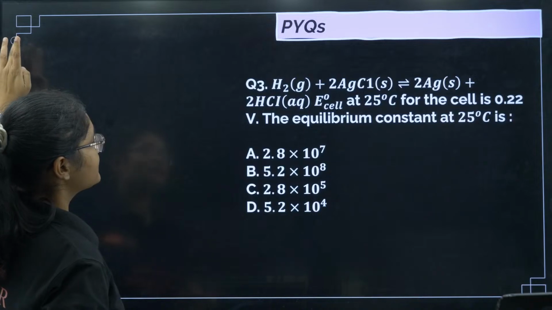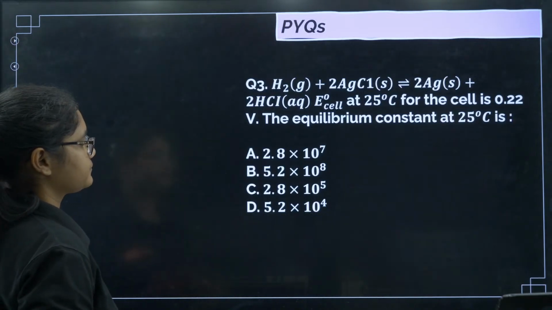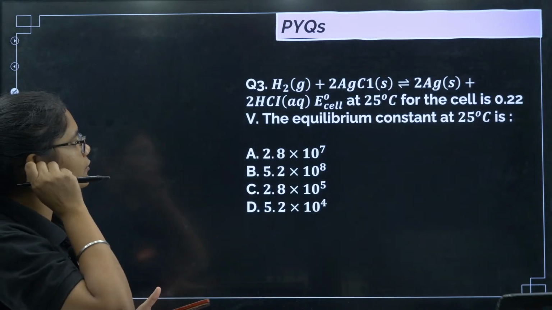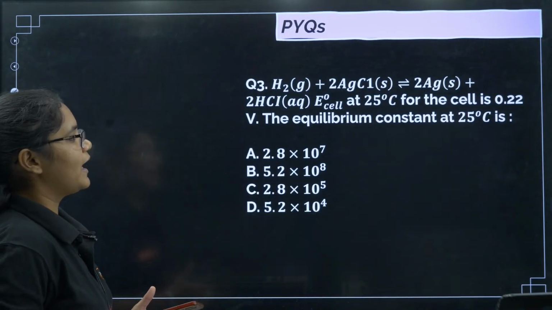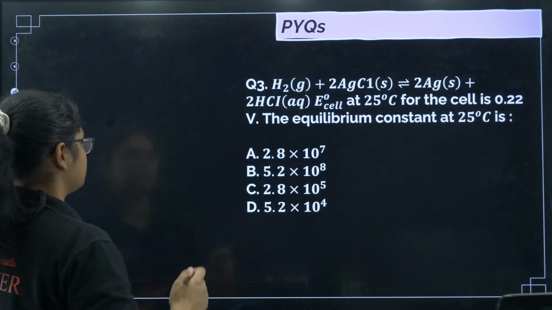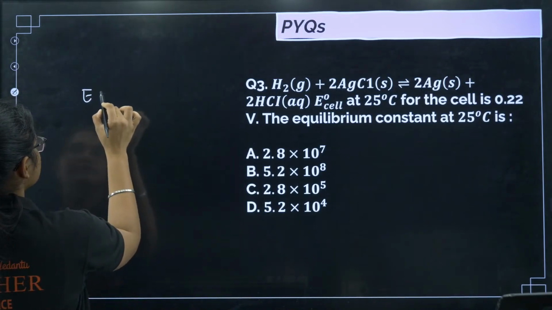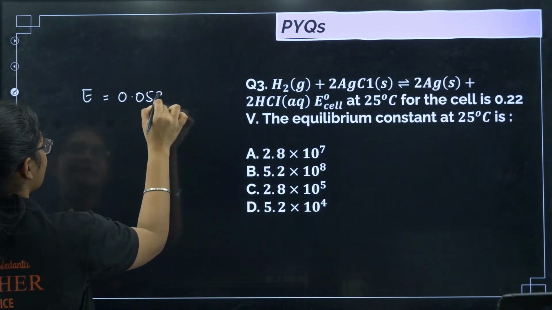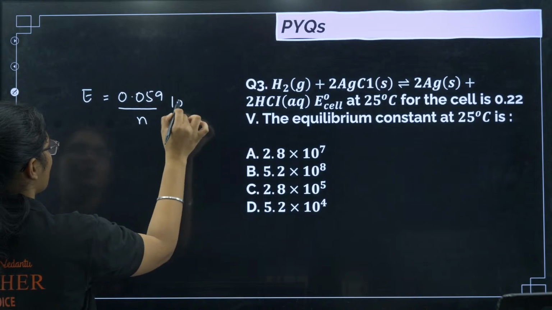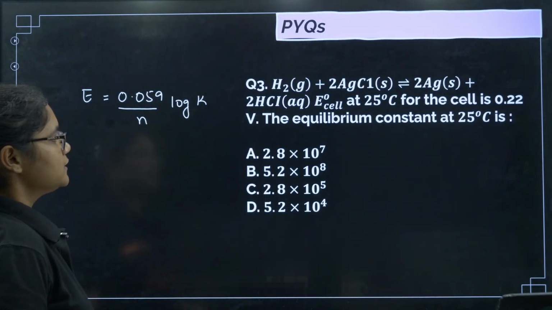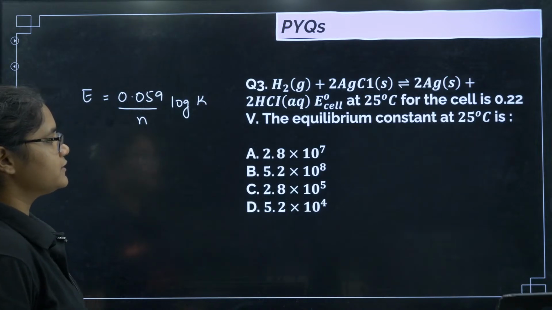Okay. Let's move to the next question. Equilibrium constant you have to find out. So please try this question. You have the E of the cell given. So what is the formula? E of the cell equal to 0.059 by N log of K. So can we solve this question?